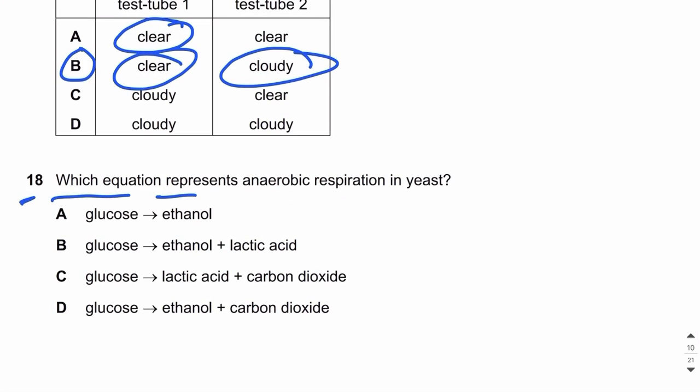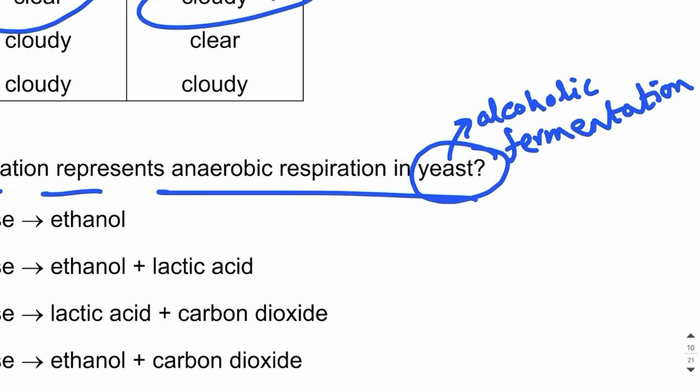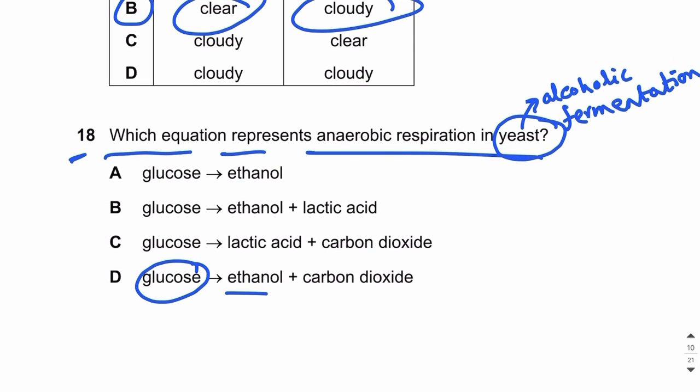Which equation represents anaerobic respiration in yeast? Guys, you need to know that in yeast, the anaerobic respiration is of which type? It's alcoholic fermentation. You need to remember this. So the type of anaerobic respiration that occurs in yeast is alcoholic fermentation, in which the glucose is broken down into ethanol and carbon dioxide. The answer is D.